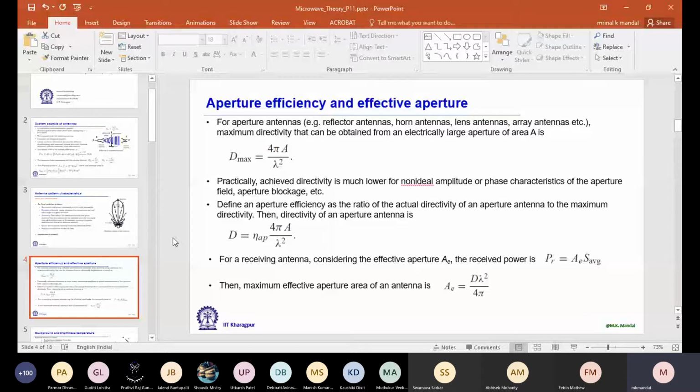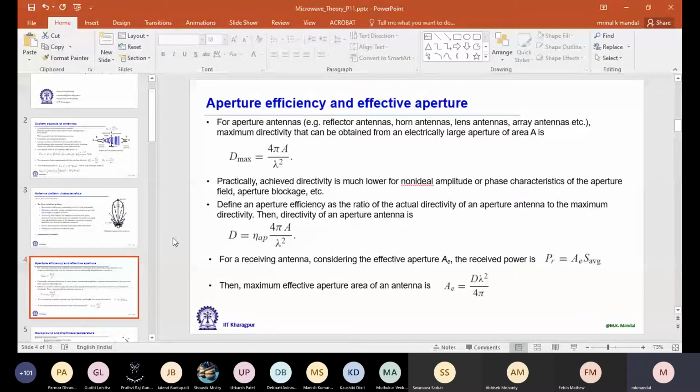But practically, this D value is much less than this, because we have other issues: loss from the antenna, and the aperture distribution of the electric field is not uniform, practically it cannot be. So practically it is just a percentage of this Dmax, and this practical D we can represent by a fraction multiplied with 4 pi A by lambda square. This eta, this fraction, we call aperture efficiency, and it will always be less than 1.